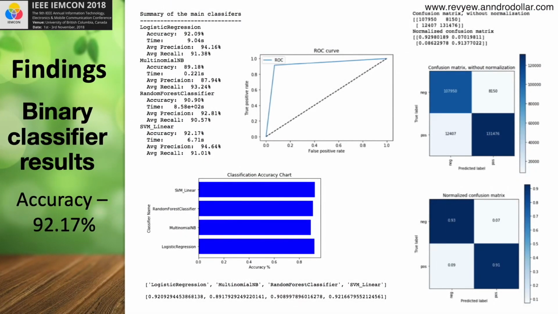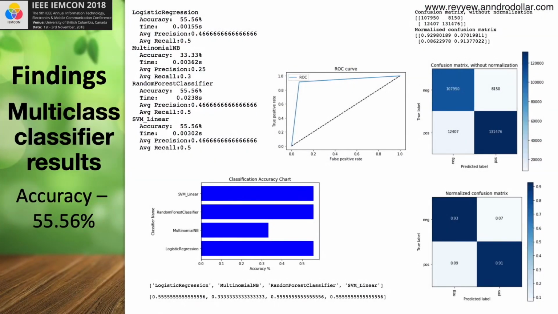This slide shows the test results for the binary classifier. The accuracy of the primary binary classifier used in the final system is 92.17%. The accuracy of the other classifiers along with the confusion matrix and ROC curve for the SVM classifier is shown in this slide. As evident by the bar chart and the performance matrices, the SVM classifier performs best. This is further detailed in the research paper.